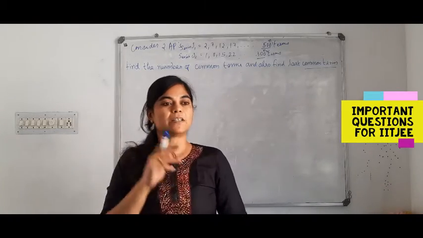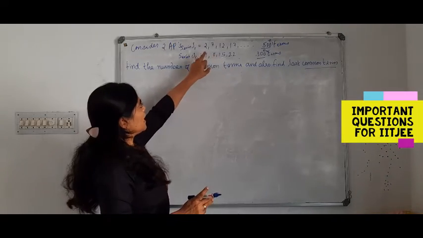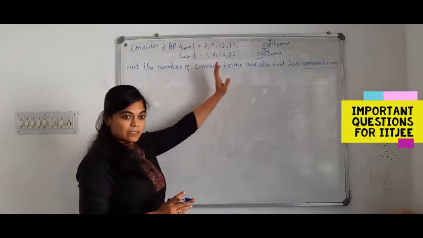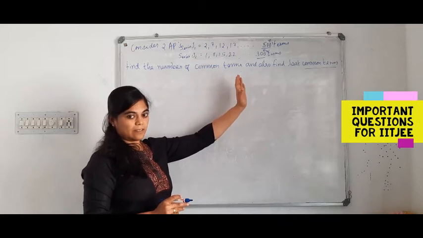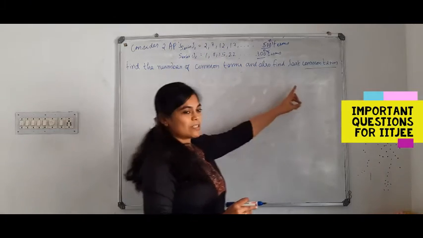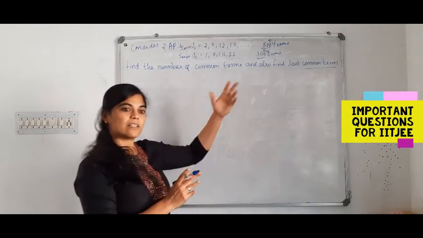So what is the common term series? You have to find the common terms between the first series and the second series, and then find the last common term of the common term series between S1 and S2. So that is the difference.